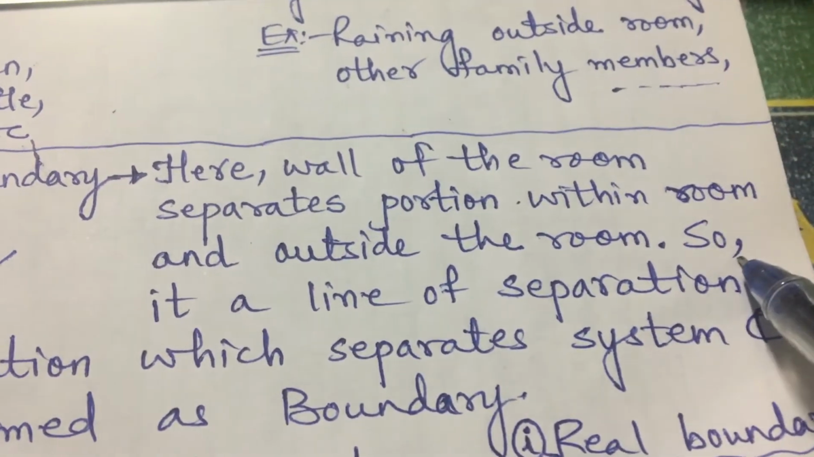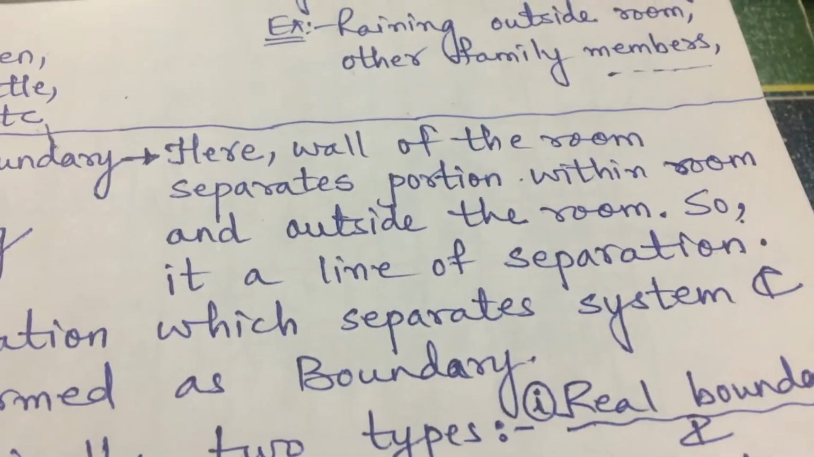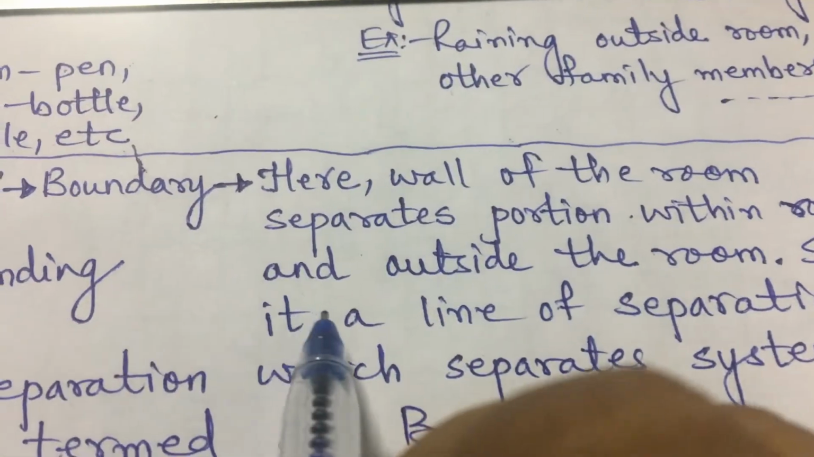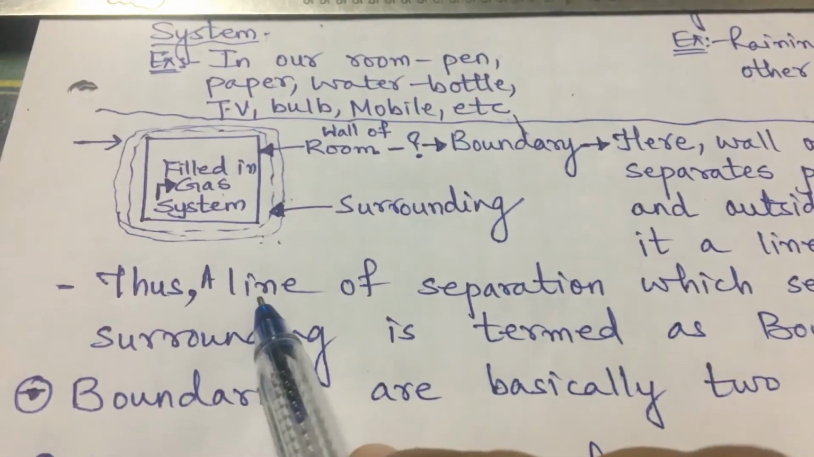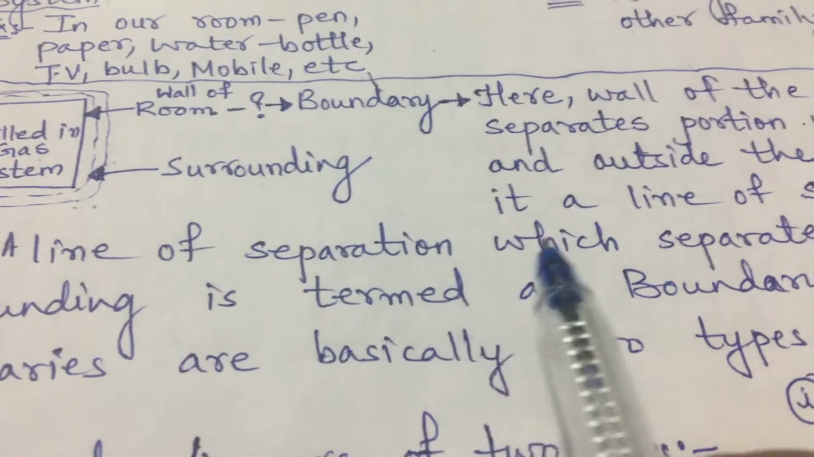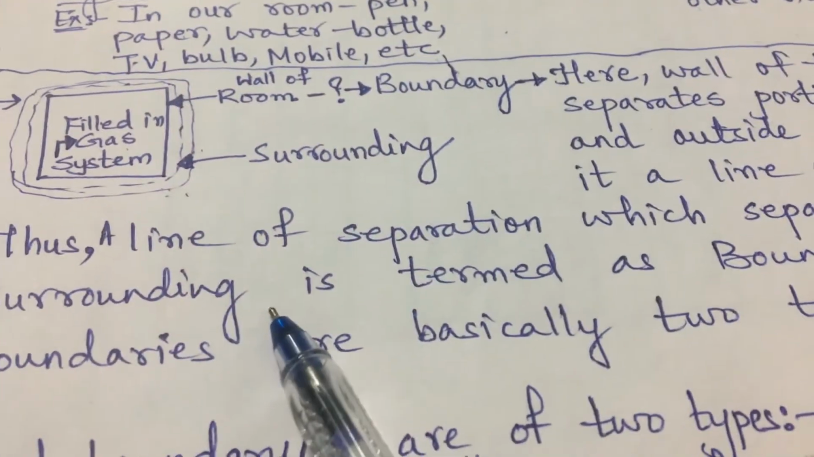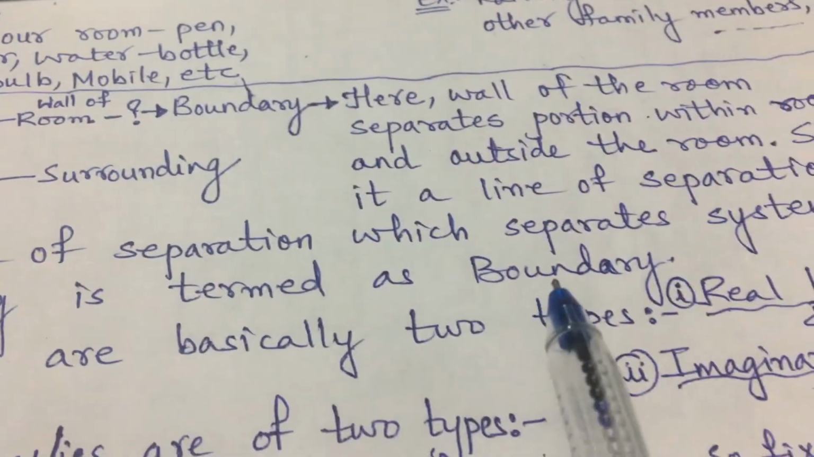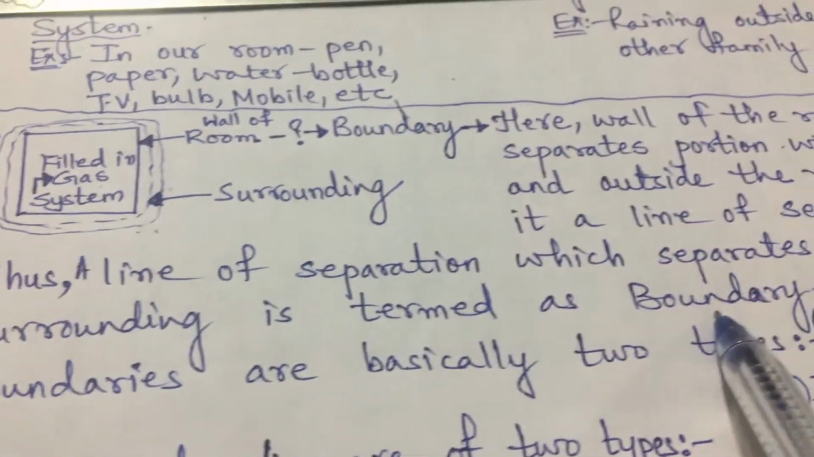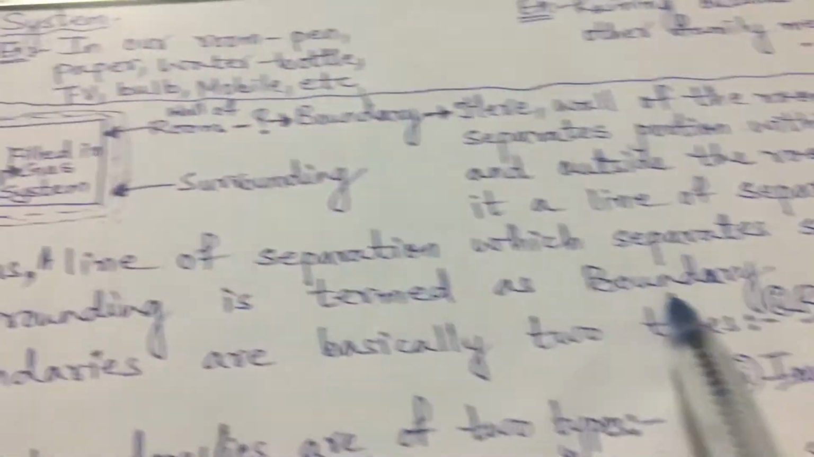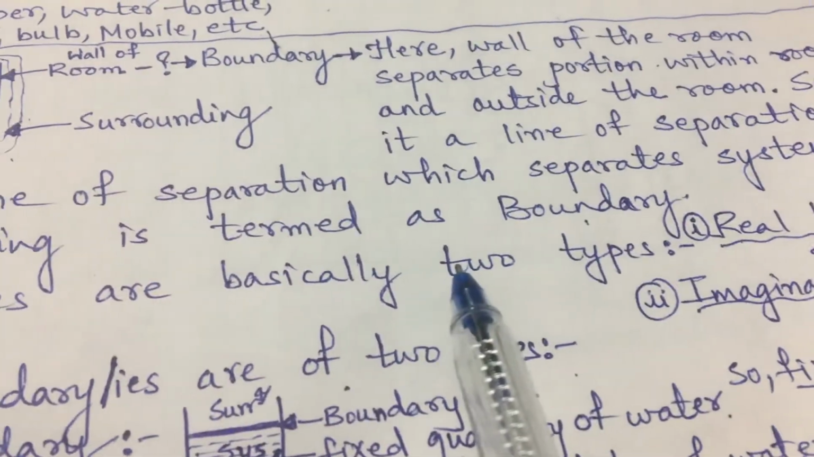So what can we say about it? It is a line of separation. A line of separation which separates system and surrounding is termed as boundary. So one more term for us: a line which separates system and surrounding is termed as boundary.